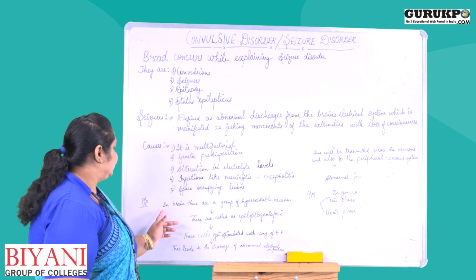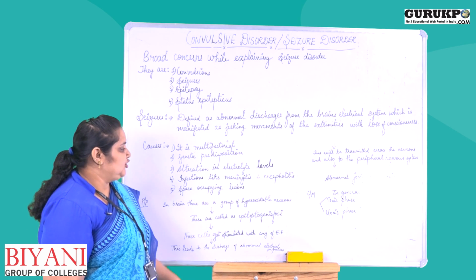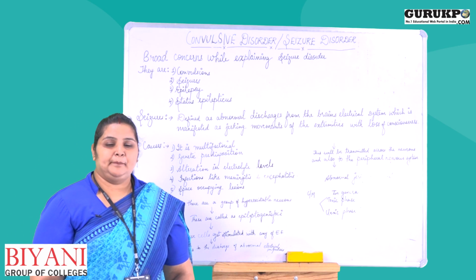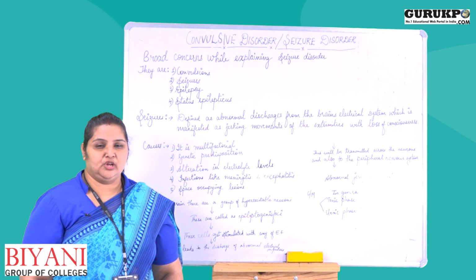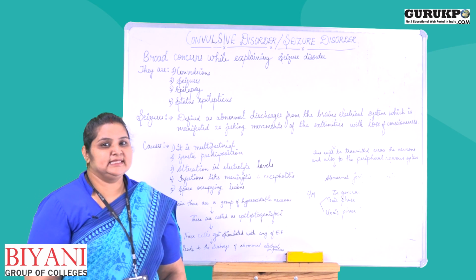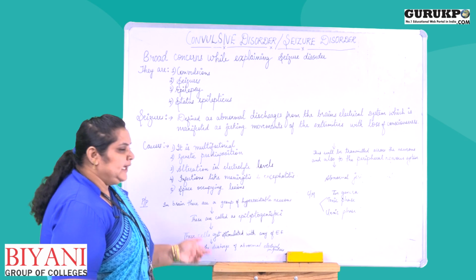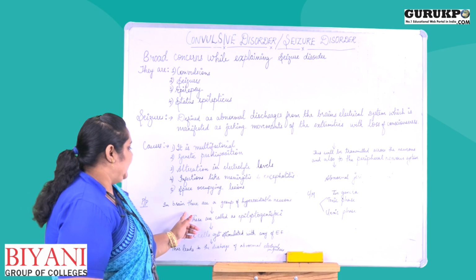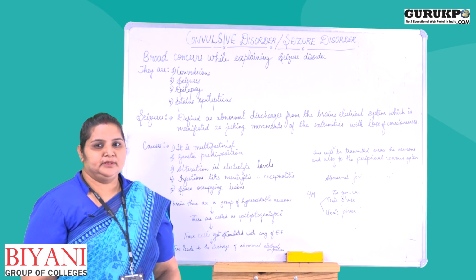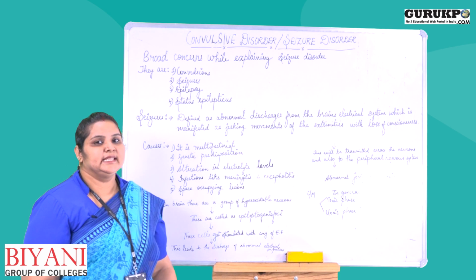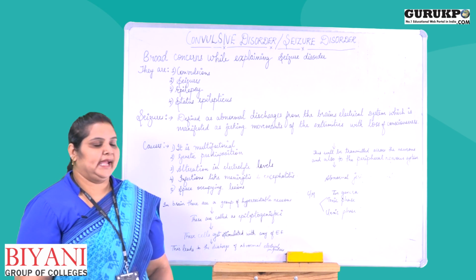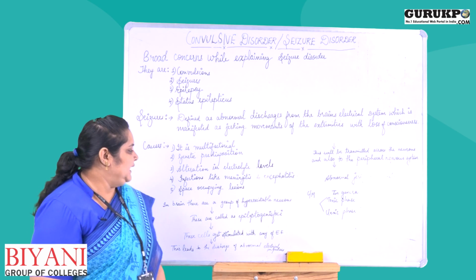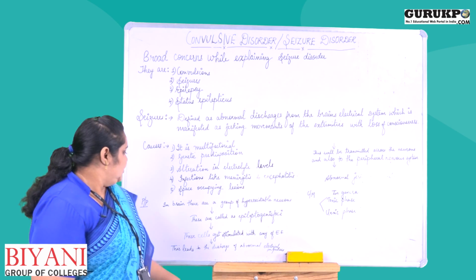First, in the brain there are a group of hyperexcitable neurons. We have neuron cells, and these cells provide impulses to our body. These hyperexcitable neurons are called epilepticogenic foci.